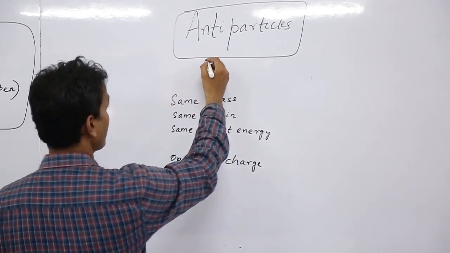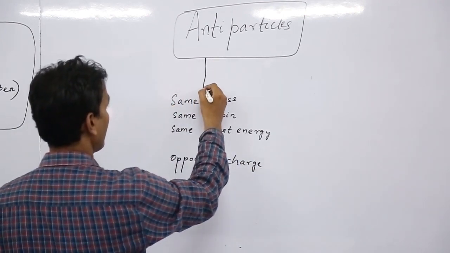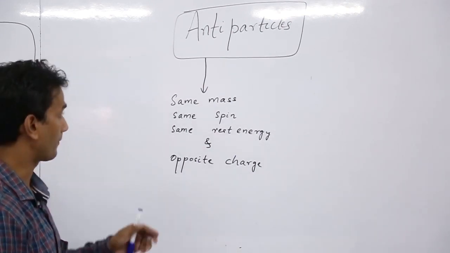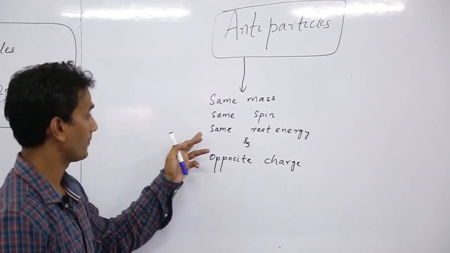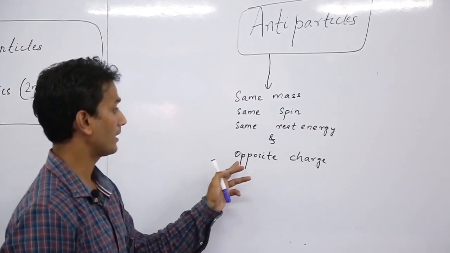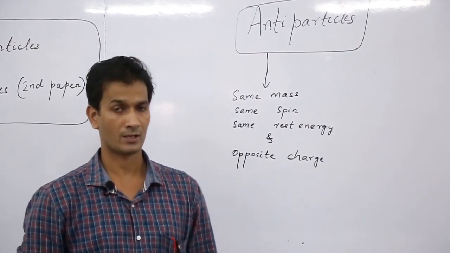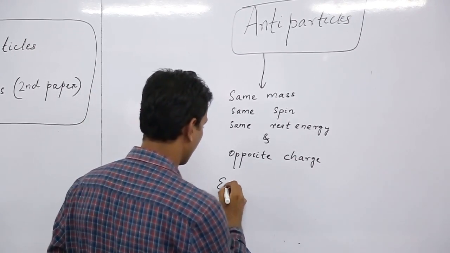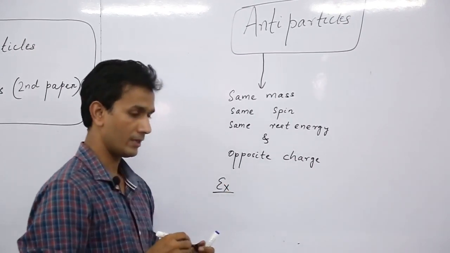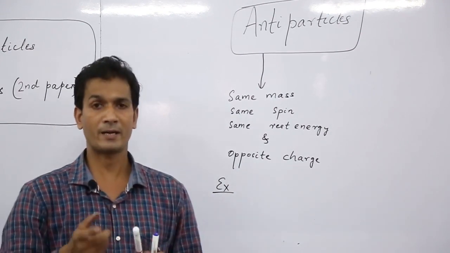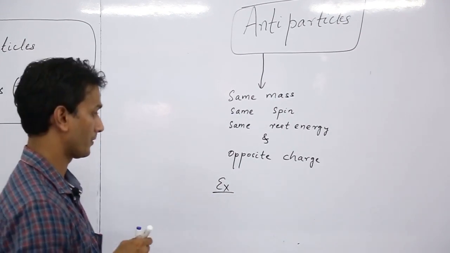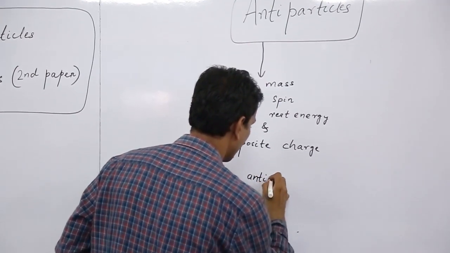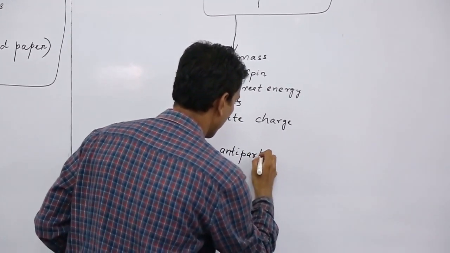So in particle physics, every particle has a matching antiparticle having the same mass, same spin, same rest energy and opposite charge. For example, electron. The antiparticle of electron is positron.